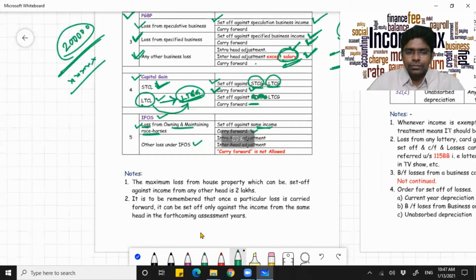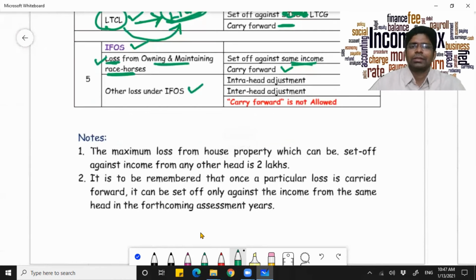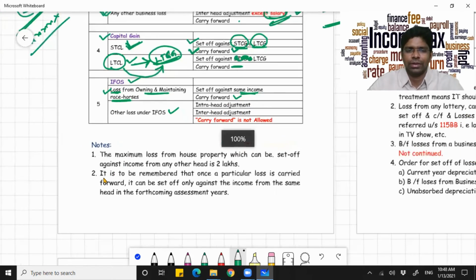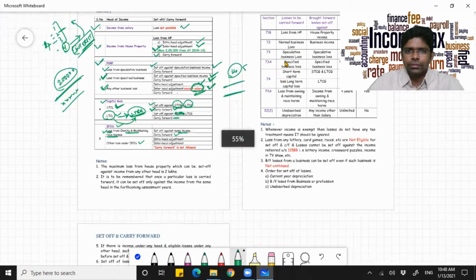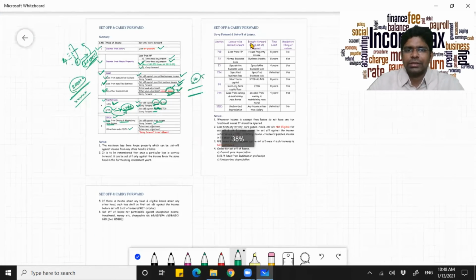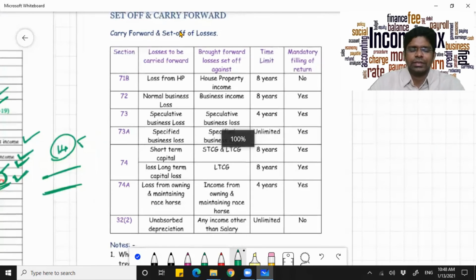And then one more important point is, once you carry it forward, any loss can be set off against the same head from any other source of the same head, and you cannot inter-adjust it once you carry it forward. And let's see how many years you can carry forward each of these losses.